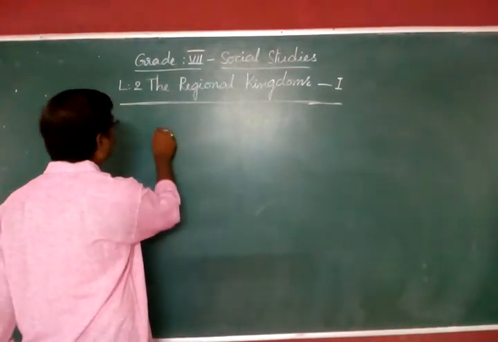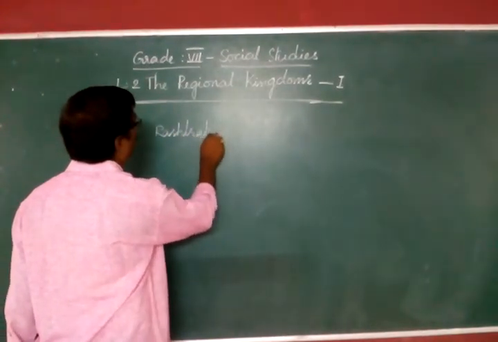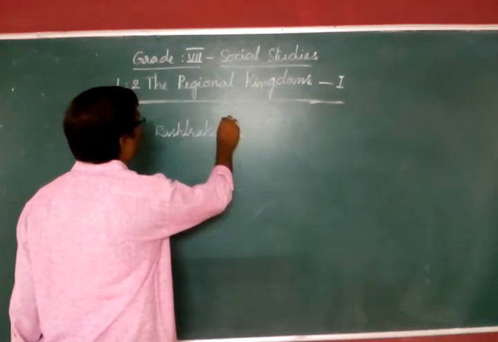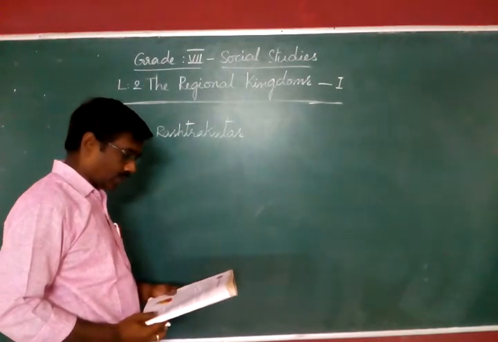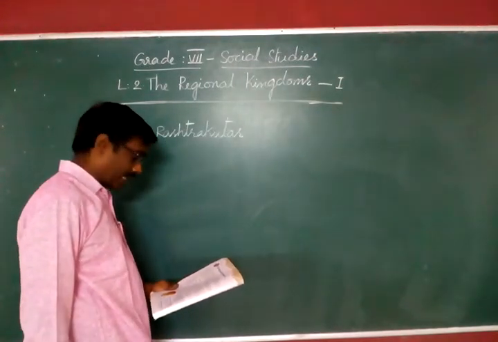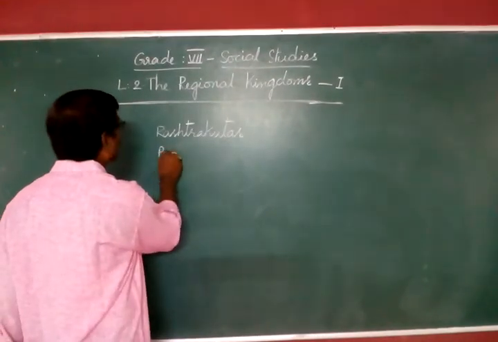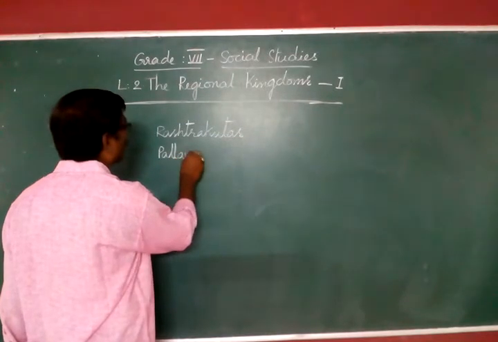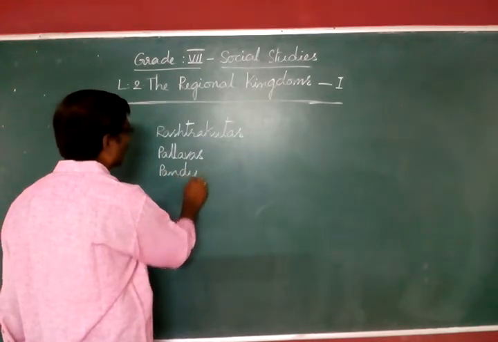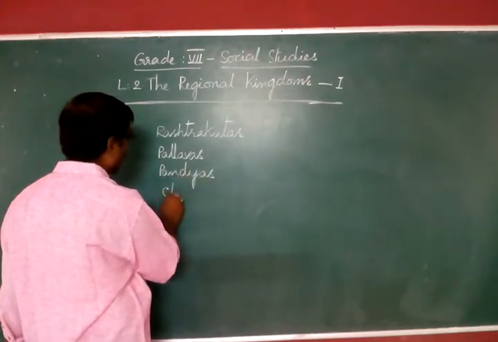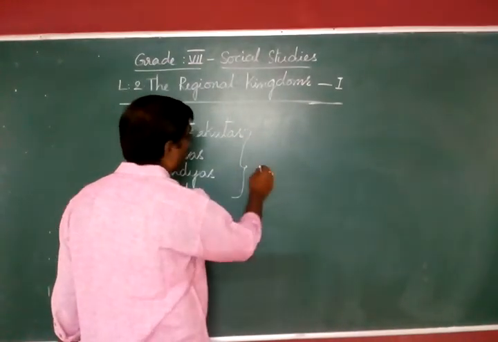Rashtrakutas, a powerful dynasty. Other dynasties are Pallavas, Pandyas, and Cholas.